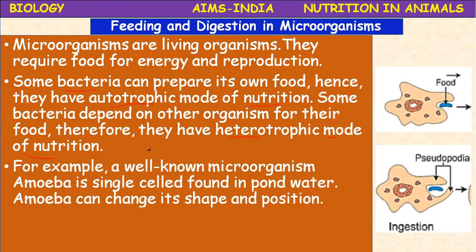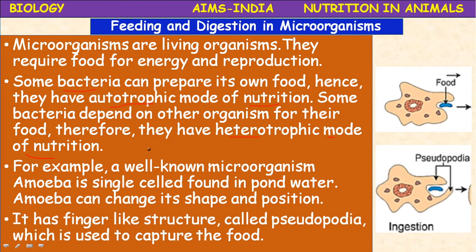Next, for example, a well-known microorganism, a single-celled organism, amoeba. Amoeba is a single-celled organism found in the pond, in fresh water. The amoeba can change its shape and position also.